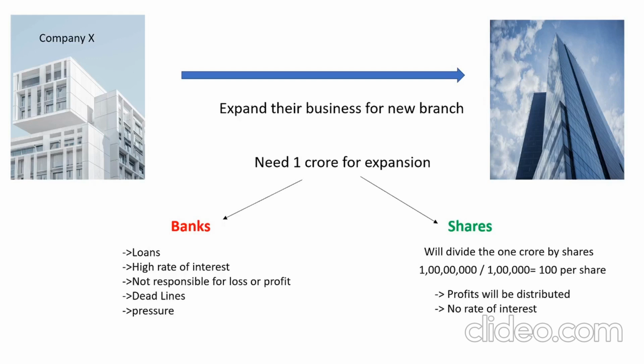Generally a person doesn't want complicated things like taking an amount from the bank. Is that good? No. The second option, to avoid all these things, is that they invented shares. Now the company will decide the face value of the particular company share. They will divide this 1 crore into 1 lakh shares. That means each share price would be 100 per share. One share price equals 100.